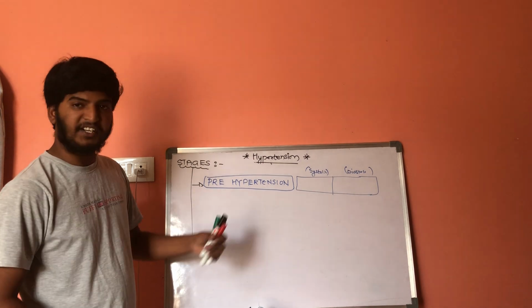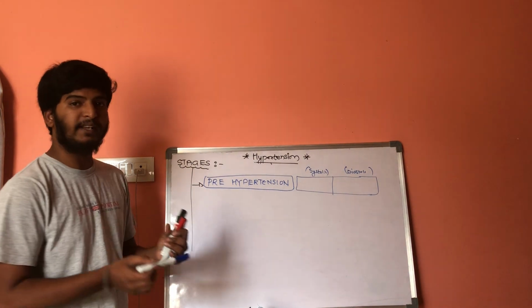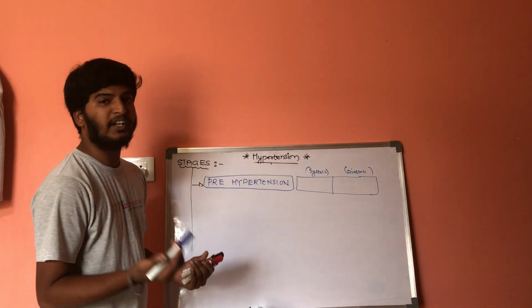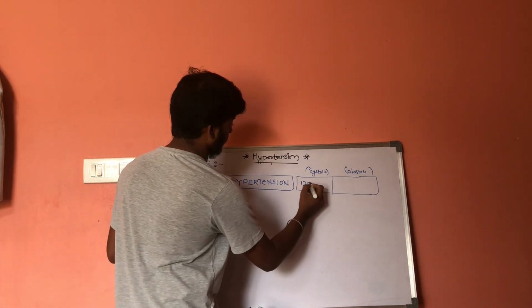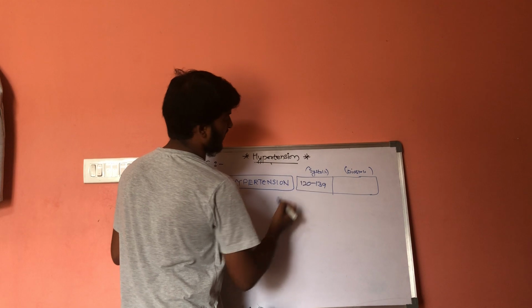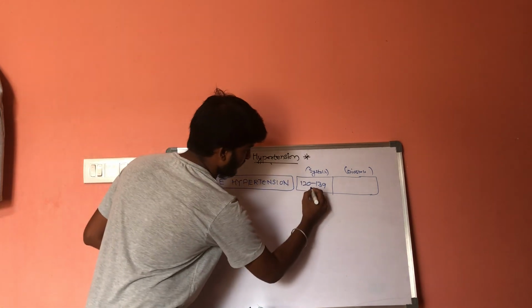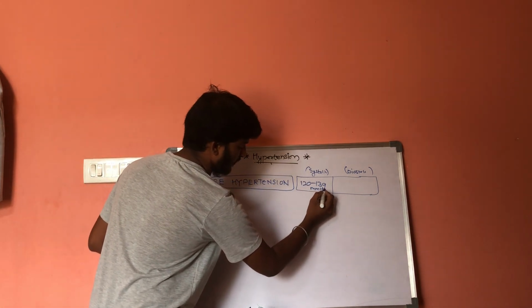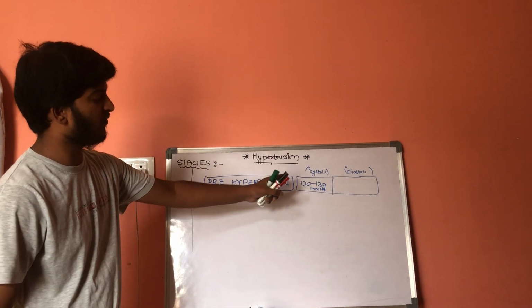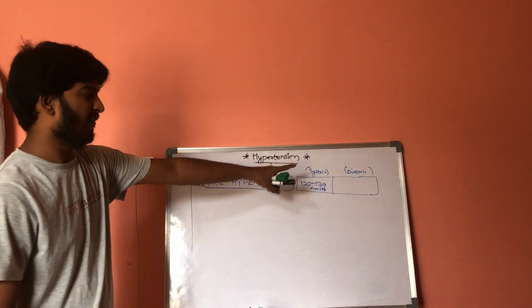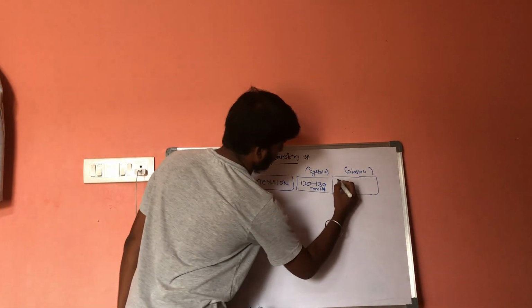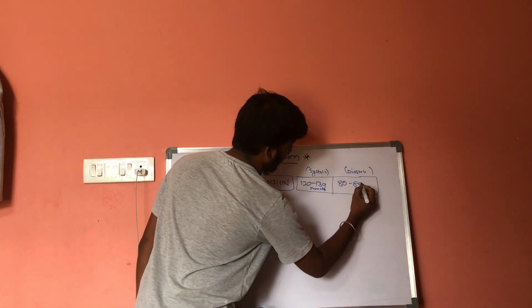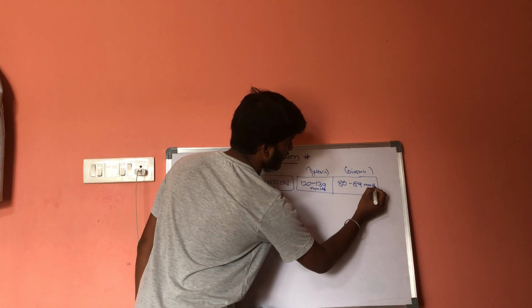In pre-hypertension, the systolic value lies between 120 to 139 millimeters of mercury, whereas the diastolic blood pressure is 80 to 89 millimeters of mercury.